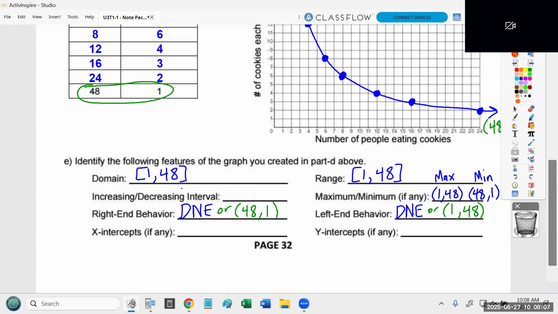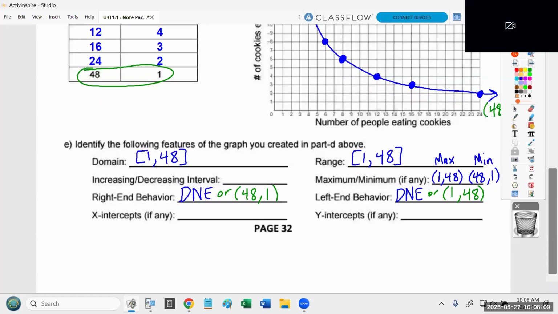And once again, you have a function that will never touch any of the axes. You cannot have an x-intercept because you can't have a situation where people get absolutely nothing. Like somebody's going to eat the cookies. And same thing with the y-intercept. You can't have a situation where nobody's doing anything with these cookies. So you have a graph that won't touch either axis.